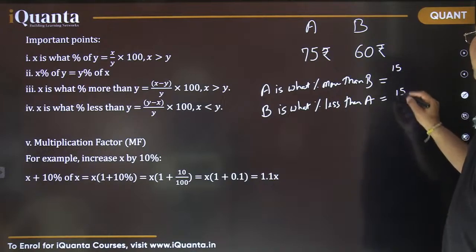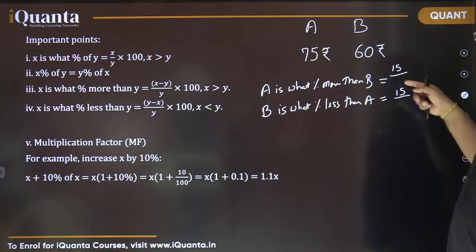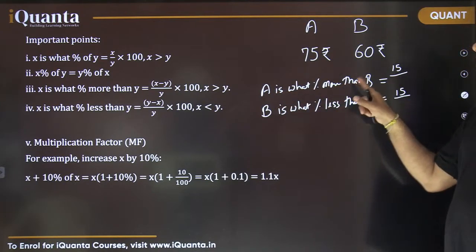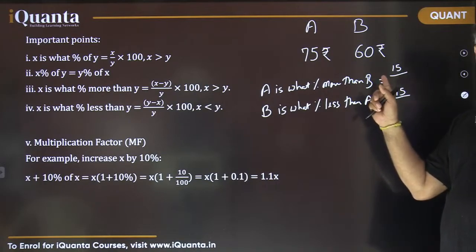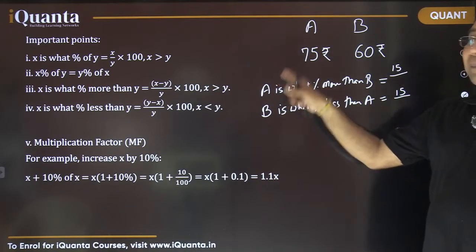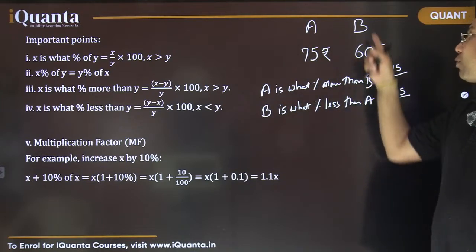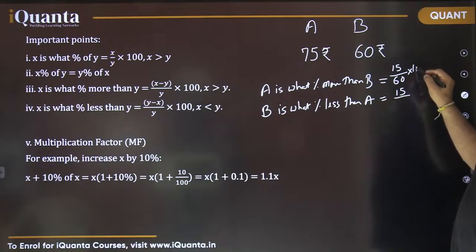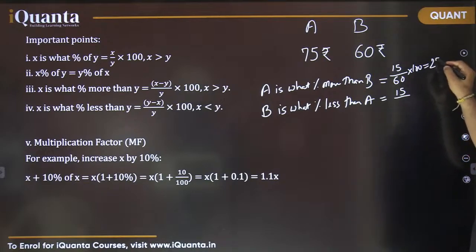But what is different is the denominator. Why? Because in this first case, after "than" we are having B, so we are comparing with the amount of B. I'm comparing the amount of A with respect to the amount with B. So the 60 will come in the denominator here, into 100. That leads to 25%.